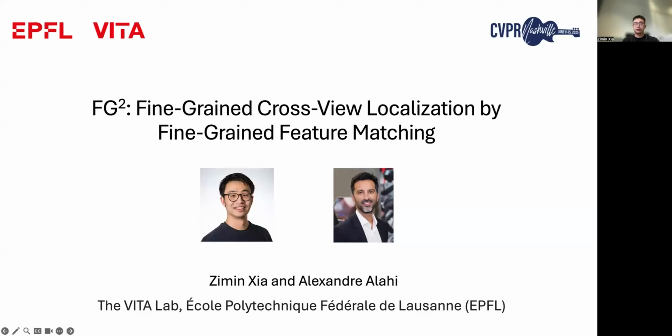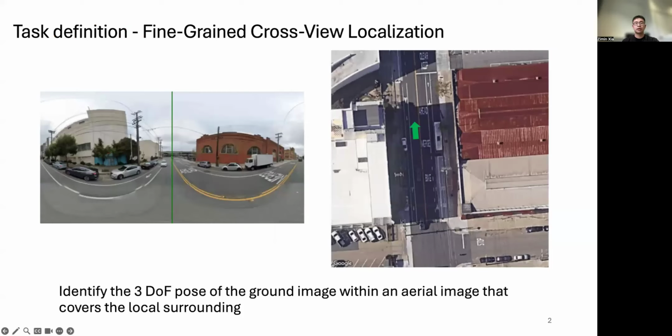I would like to introduce our work FG2: fine-grained cross-view localization by fine-grained feature matching. In dense urban areas, specialized localization sensors such as GNSS can exhibit positioning errors of up to tens of meters. For autonomous driving and outdoor mobile robotics, mapping an entire city using SLAM is costly. In such scenarios, cross-view localization offers a promising alternative for localization.